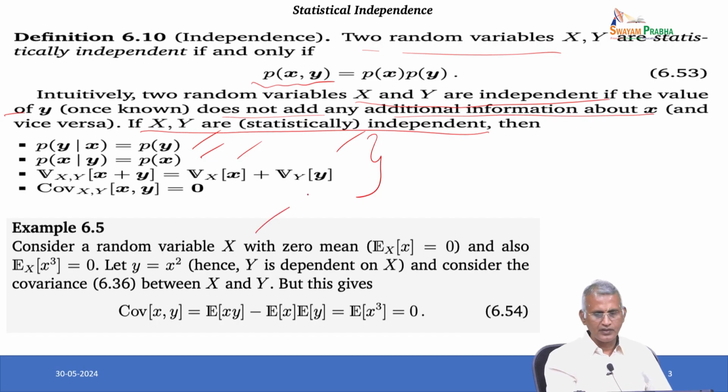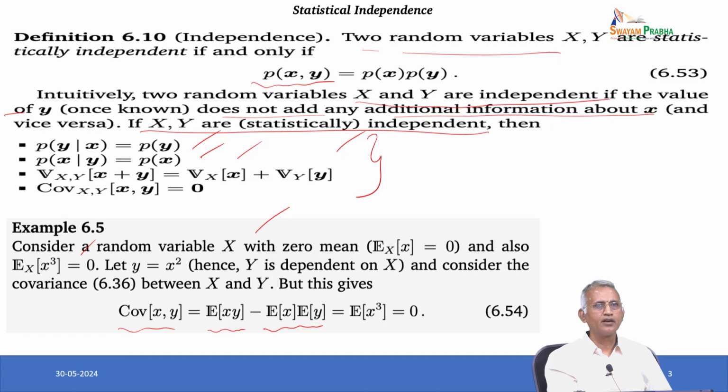Consider a random variable x with zero mean, expectation of x equal to 0, and expectation of x cube equal to 0. Let y equal x squared, and then consider the covariance between x and y. We can write covariance of x y equals expectation of x y minus expectation of x into expectation of y.